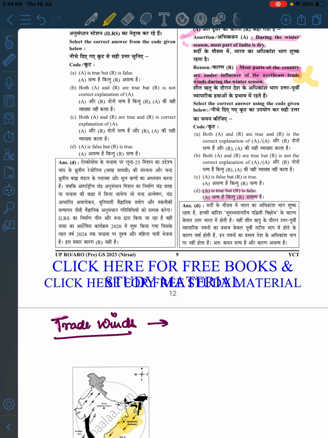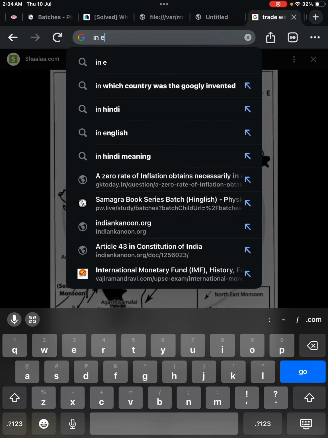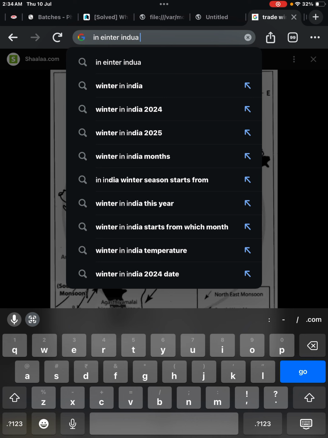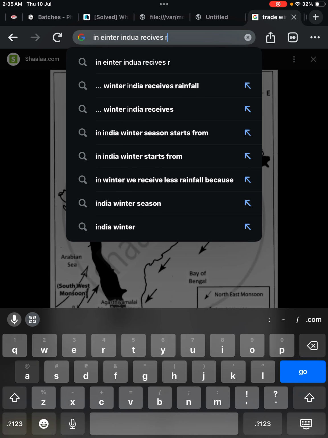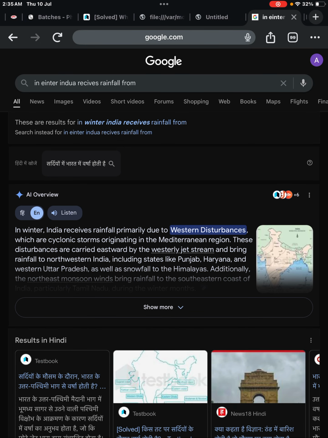But what it is saying is, in the winter season most of India remains dry, although light rain occurs only in northern India due to western disturbances. Yes, see, in winter, where does India receive rainfall from? So it is basically the western disturbances.